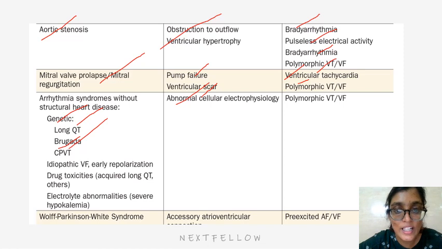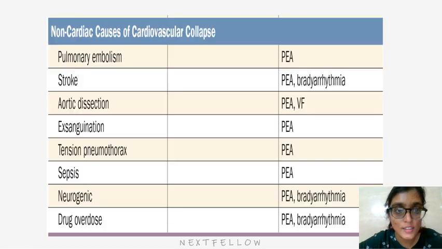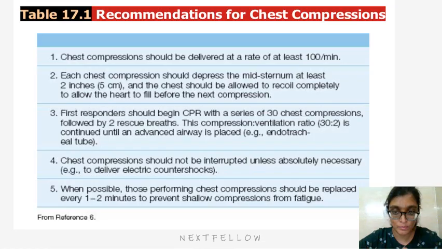Arrhythmia syndromes without structural heart disease, genetic, are long QT, Brugada, and CPVT, which present with abnormal cellular electrophysiology as polymorphic VT or VF. Also idiopathic VF, early repolarization, drug toxicities, acquired long QT and others, and electrolyte abnormalities like severe hypokalemia. WPW syndrome, where there is an accessory pathway, presents as pre-excited AF or VF. Pulmonary embolism, and others.